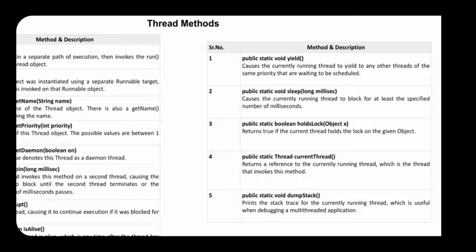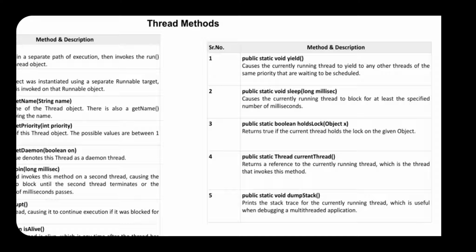Public static void sleep long milliseconds causes the currently running thread to block for at least the specified number of milliseconds. Means if there is more than one thread, and I want to stop one thread at a waiting stage, then you can define it with the sleep method. One thread will be set to sleep and other threads will be executing. We can call this the sleep method.